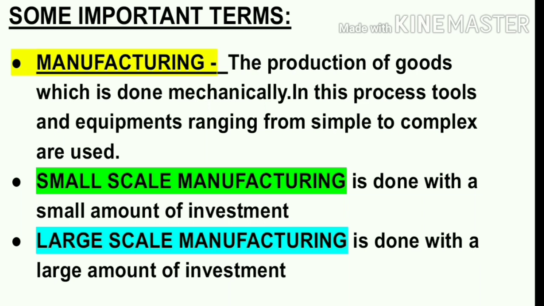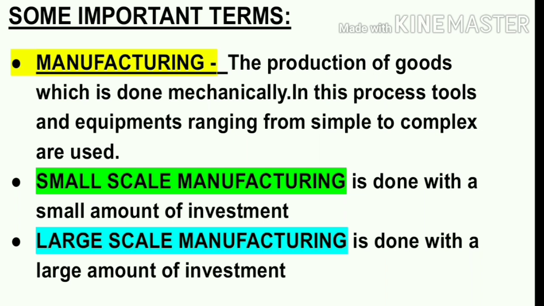The next important term is manufacturing. So students, we have come to know about small scale manufacturing, right? It is one form of non-farming activity. But what is manufacturing? Manufacturing refers to the production of goods which is not done in a natural way, rather it is done in a mechanical way.